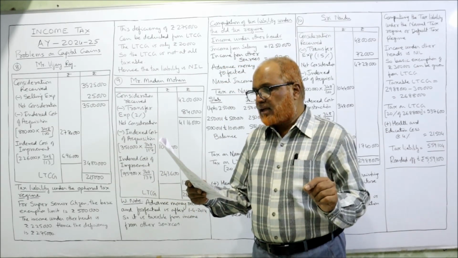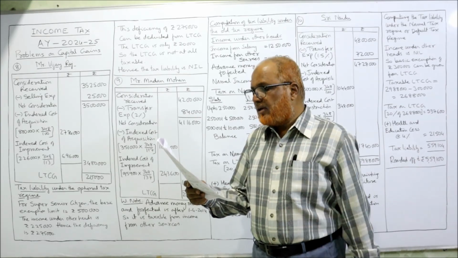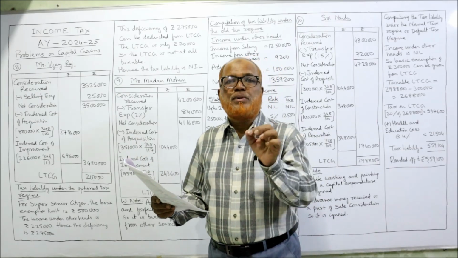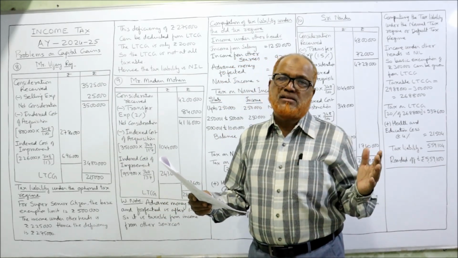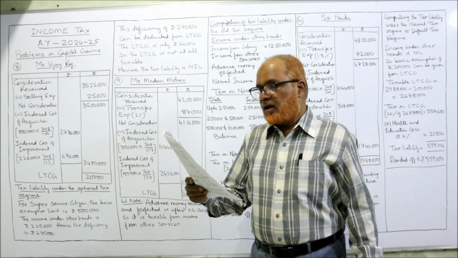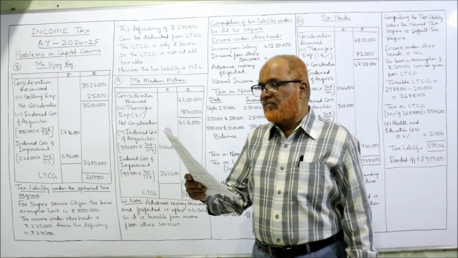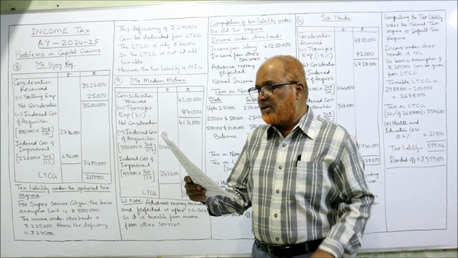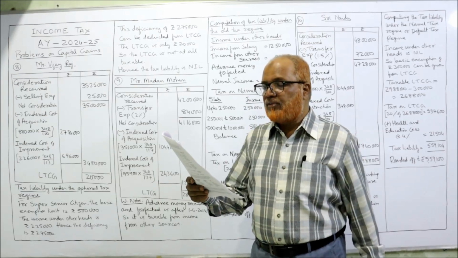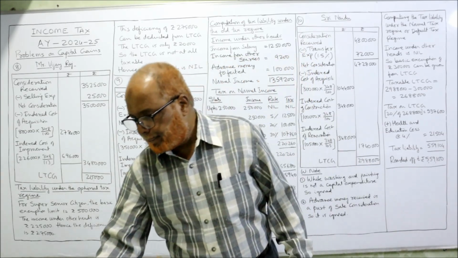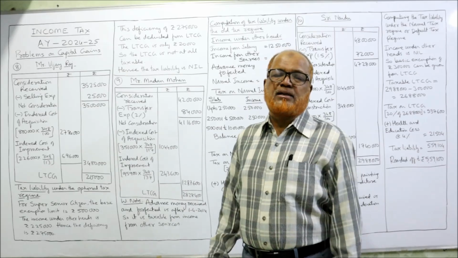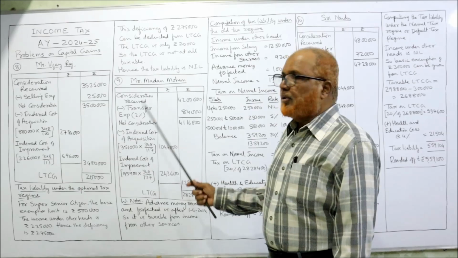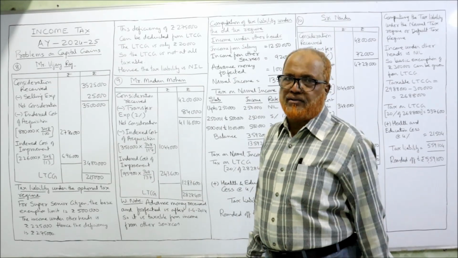Calculate the capital gain and tax liability for the assessment year 24-25 under the old tax regime, specifically given. Old tax regime we have to apply, right? And CII, cost inflation index, 2005-2006 is 117, 2008-9 is 137 and 23-24 is 348. Clearly given. First of all, we have to calculate the long-term capital gain, because the asset was held for more than 3 years.